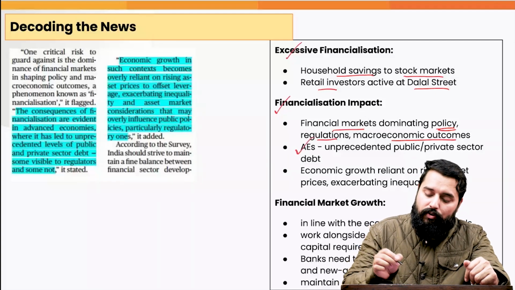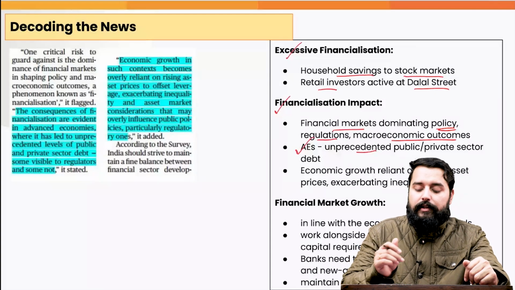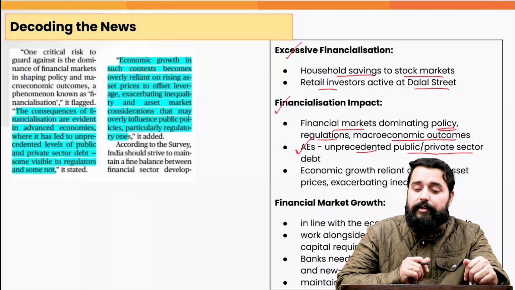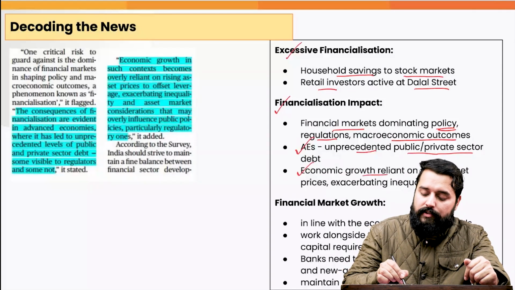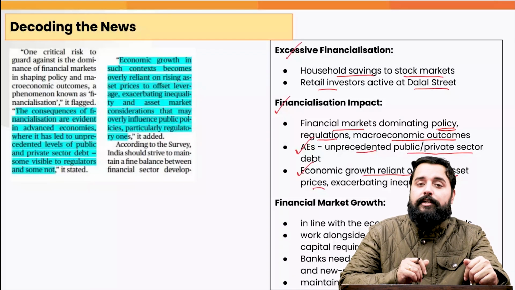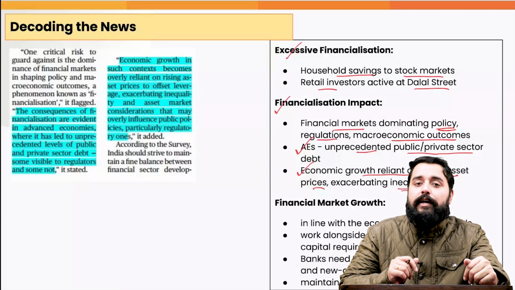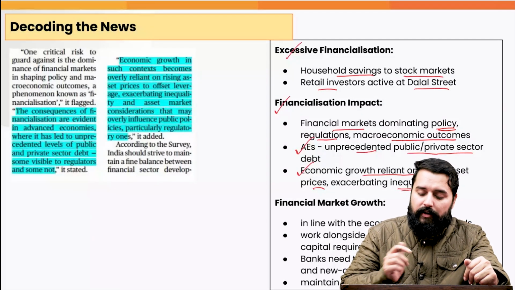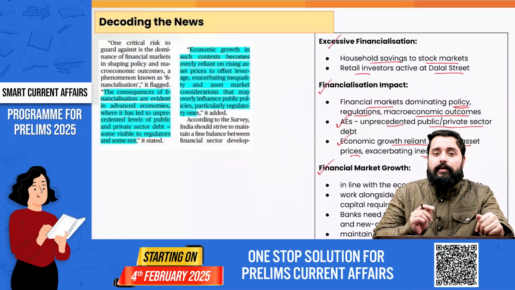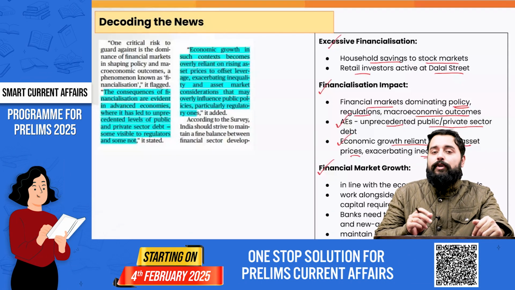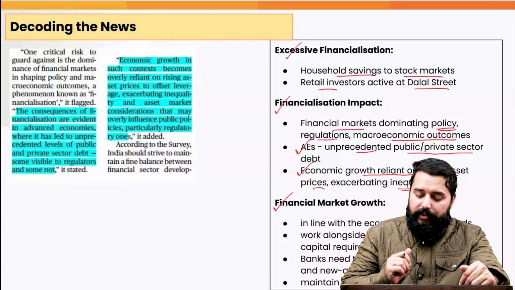In the advanced economies, there has been an unprecedented debt. Both the public and private sector debt has been high, and the economic growth is reliant upon rising asset prices. This will further increase inequality if they are not sustainable. For financial market growth to be in line with the economy's capital needs, we need to check such uncontrolled financialization also.